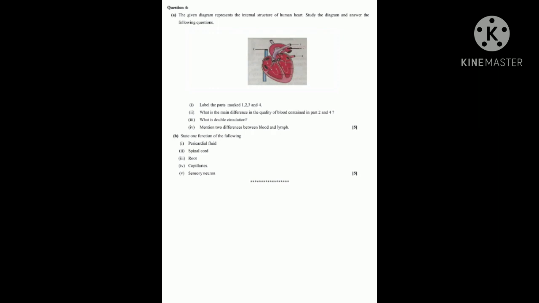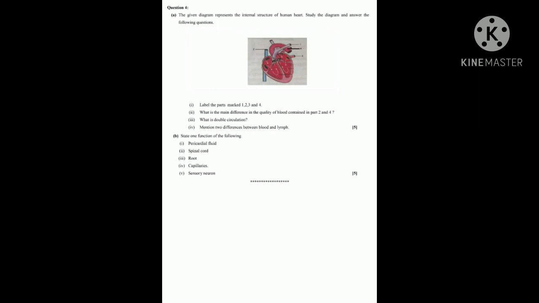Next, write 2 differences between lymph and blood. Blood contains the RBCs, WBCs, platelets. Lymph contains the plasma and WBCs, or watery fluid and WBCs. Blood is red in color, and lymph is pale yellowish in color.